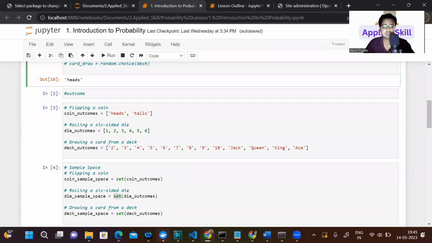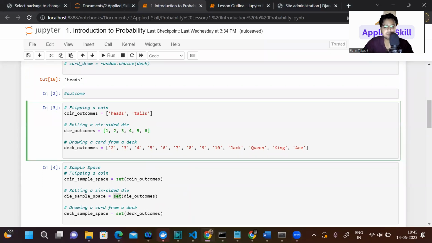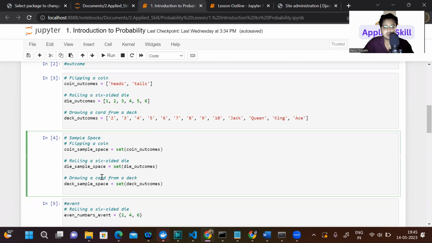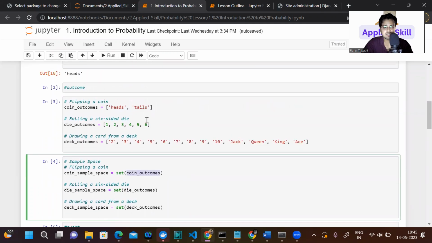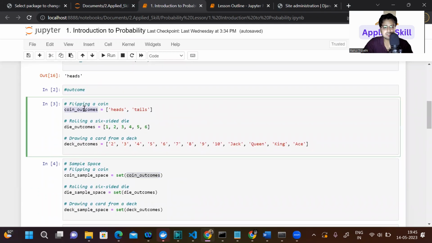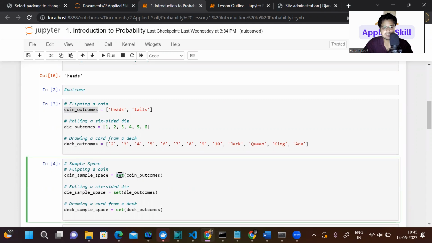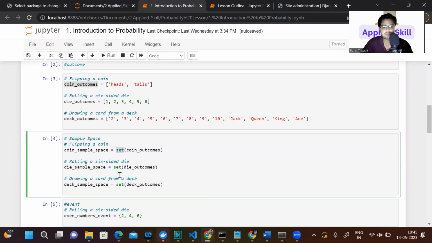And what is the sample space? Sample space is all possible outcomes which we can get. So basically, you can see here the values which we have in the list, we're putting into a set. We know that in Python, if you put anything in a set, we get unique values. A set has no duplicates allowed. So for example, if something is repeated, you will not get it multiple times.